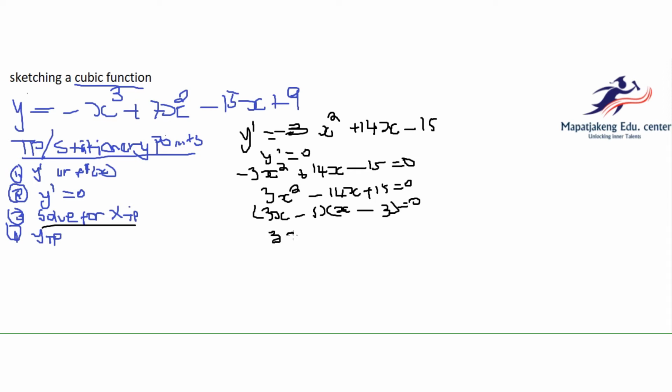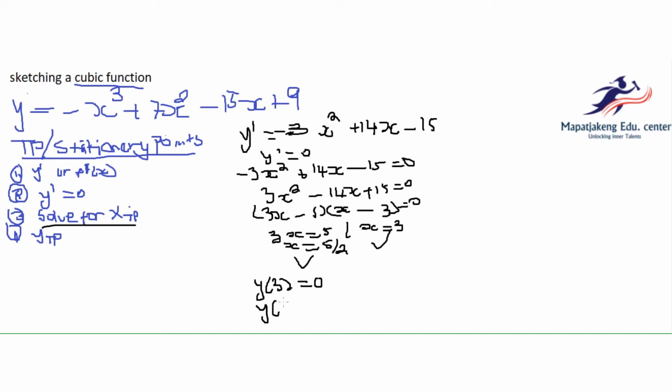Here we say x equals 3, or 3x equals 5, so x then becomes 5 over 3. We have our two x coordinates of the turning points. As I said, we have two turning points. Then to get our y, we take 3 and substitute into the original function. y at x equals 3 gives us 0. I did it prior to this video.